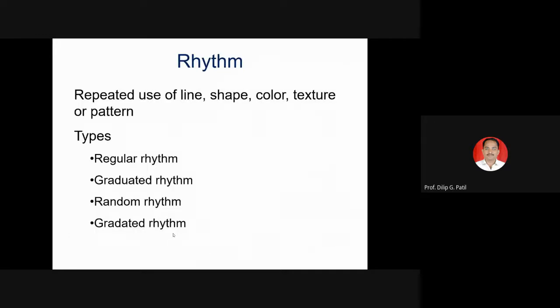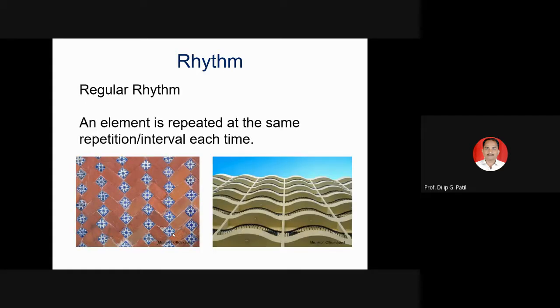Rhythm: repeated use of line, shape, color, texture, or pattern. So the types are regular rhythm, random rhythm, or gradated rhythm. There is a slight difference, see. What is regular rhythm? It is the same. That particular object is repeated continuously after some interval. An element is repeated at the same repetition or interval each time.